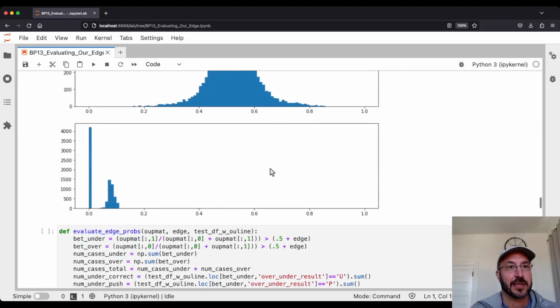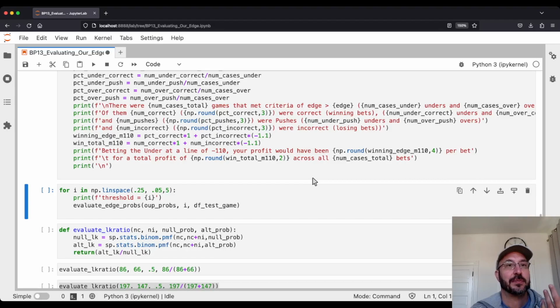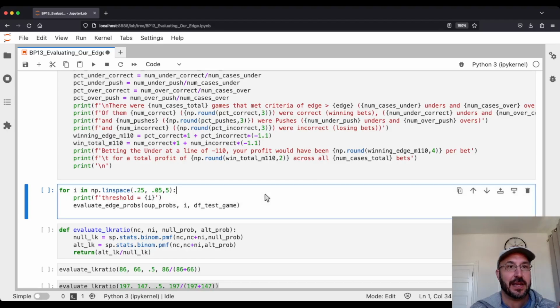Here's what the pushes look like. And we're going to use our same function where you can put in how much of an edge we would need to bet, and then what would have happened if we went through that whole test set.